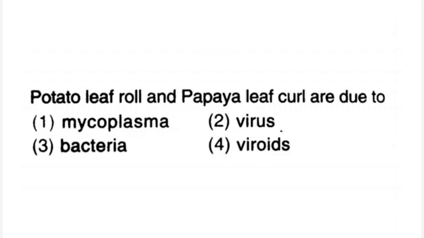Potato leaf roll and papaya leaf curl are due to 1. mycoplasma, 2. virus, 3. bacteria, 4. viroids. Right answer is 2, virus.